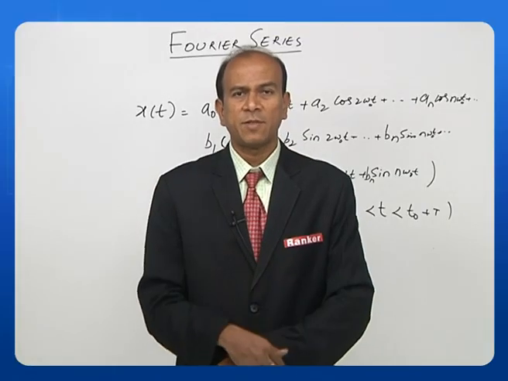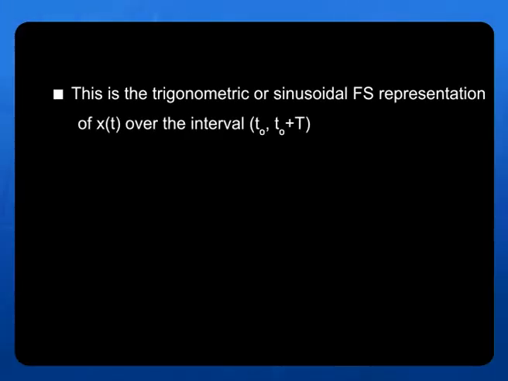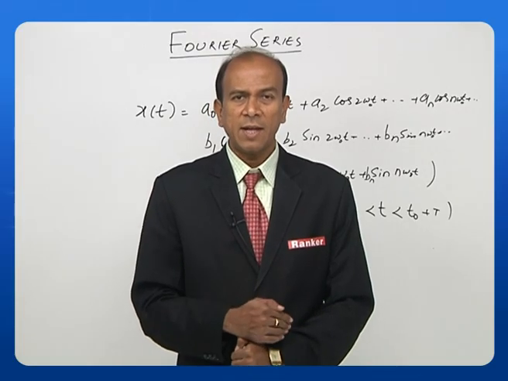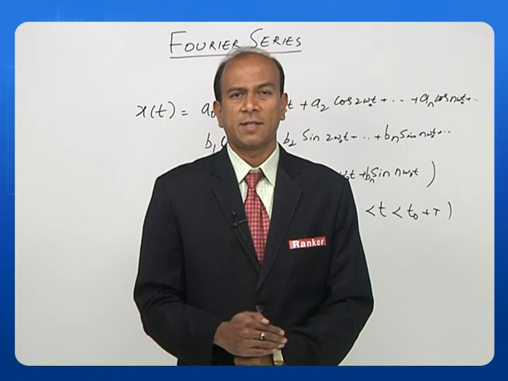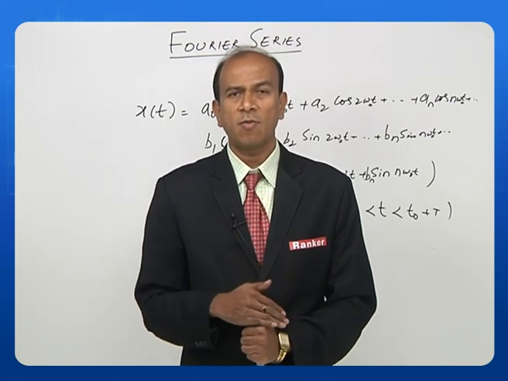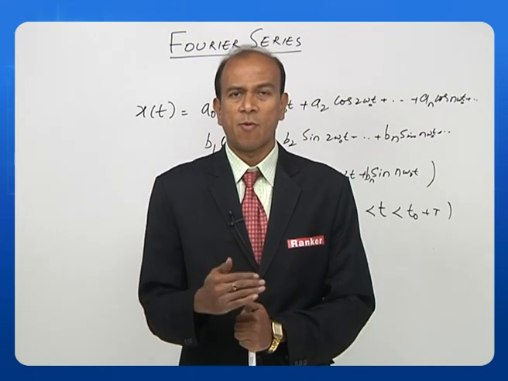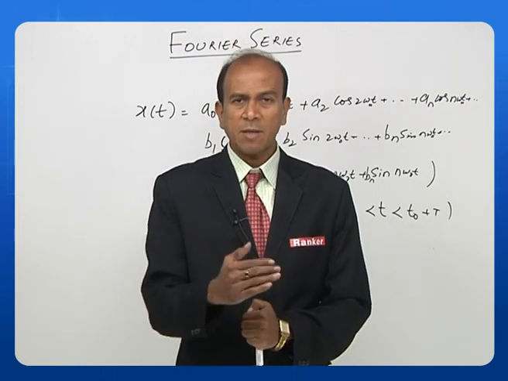The expression that we have just written is called a trigonometric Fourier series. It is called a trigonometric Fourier series representation. So here we should have formulae which describe the way in which we calculate A naught, the way in which we calculate An, and the way in which we calculate Bn. Let us see in the PowerPoint now.